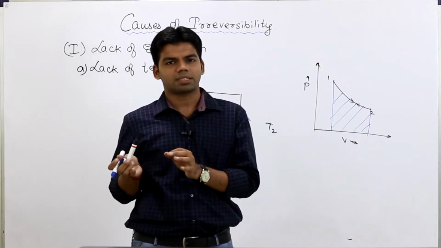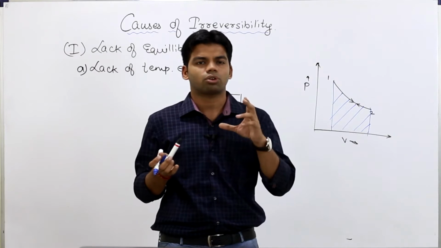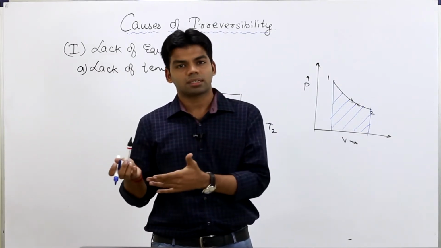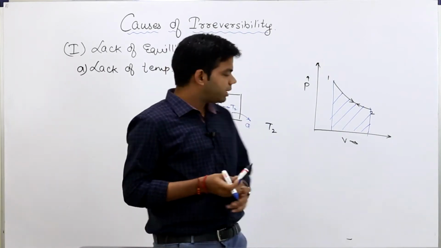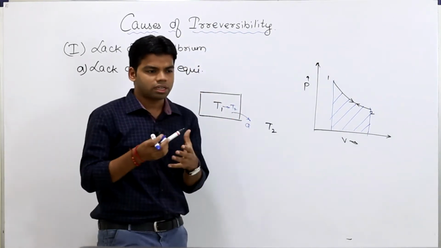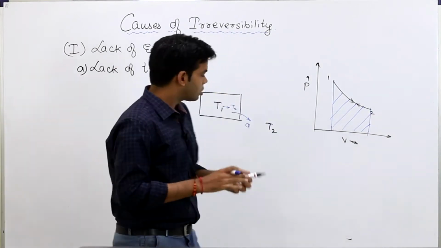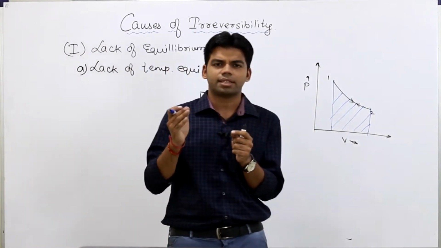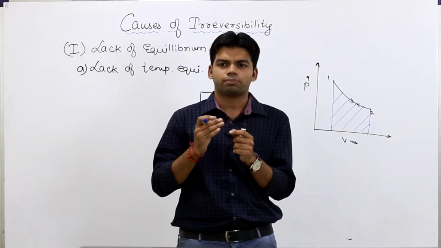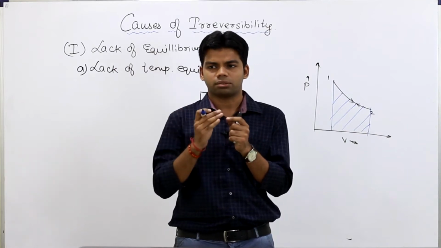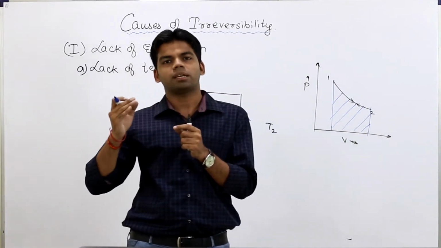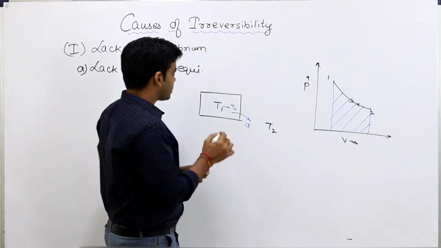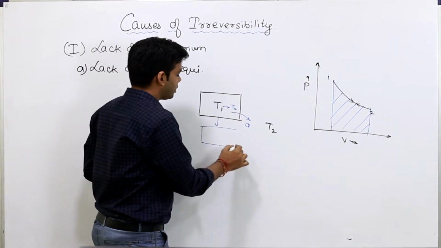So wherever there is temperature disequilibrium, wherever there is heat transfer because of temperature difference, जहाँ पर temperature difference से heat transfer हो रही है, that process is nothing but the irreversible process. Now how can we assume a reversible process out of it? So heat transfer को हम reversible कैसे assume कर सकते हैं? So for that we will consider infinite number of reservoirs. This process should be very slow, and this process should follow infinite number of equilibriums. The जितने भी point इसमें हमको मिलेंगे, all the points should be individually in equilibrium, and for that it is essential that it should pass through infinite number of reservoirs.